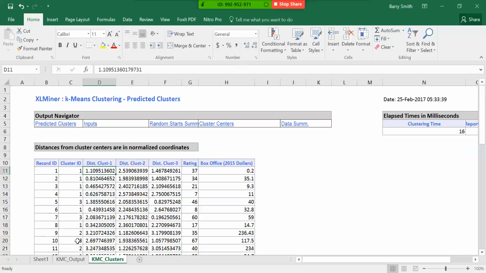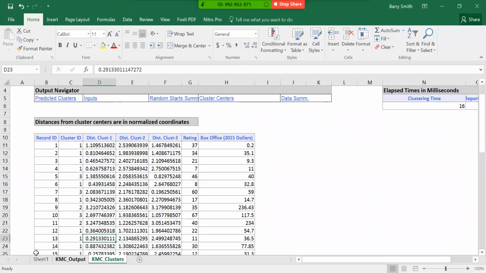Now let's first look at one that really distinctly fits that, and that would be, say, record 13. So it fits into cluster number 1, and it has a very small distance, and basically it's saying it's very close to the centroid, the center of that cluster. So it's very close to that center, whereas it's not very close to 2 or to 3. So it's really far distant from those, but it's very close to the center of that one. So that's kind of the ideal situation, is they all are really, really close to one cluster, but really far away from the others.